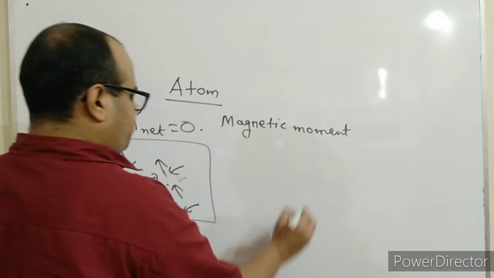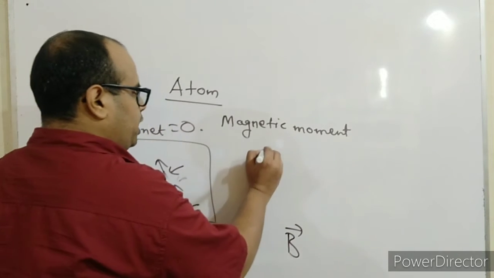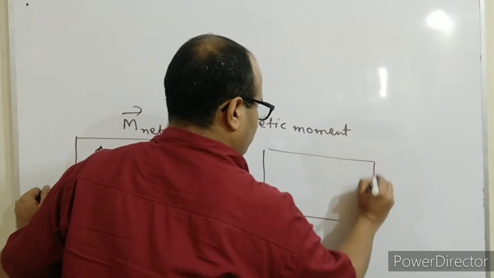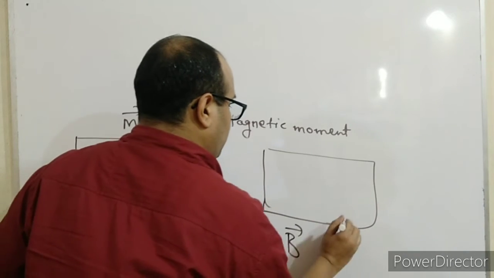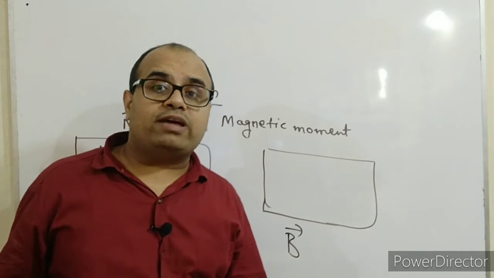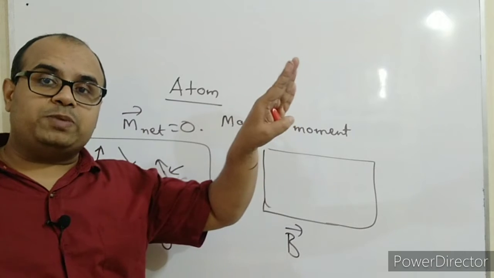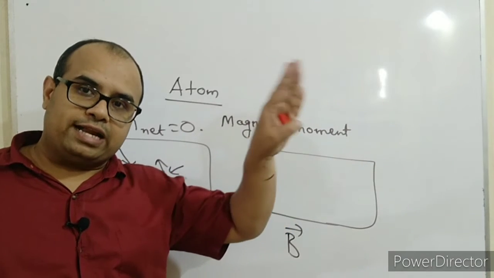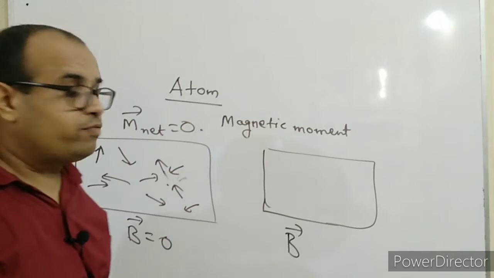But what happens when the external magnetic field is applied? You know that when a magnetic dipole is kept in a magnetic field, like an electric dipole kept in an electric field at an angle, it experiences a torque, and because of that it gets aligned with the applied field.